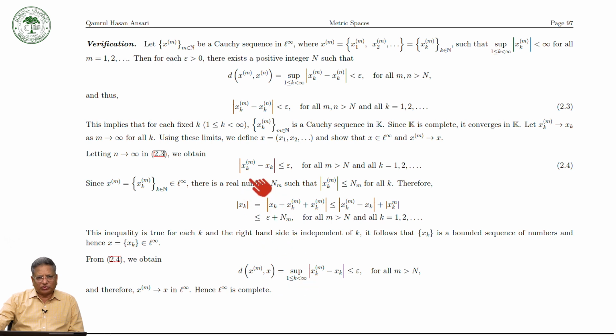This is equal to the supremum of this one, which is less than or equal to epsilon. So it means that x^(m) converges to x, and x is in L infinity, and therefore L infinity is a complete space. So this way we can verify that L infinity, Lp, R^n, C^n are complete spaces.